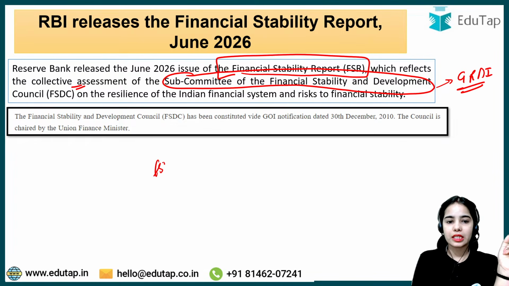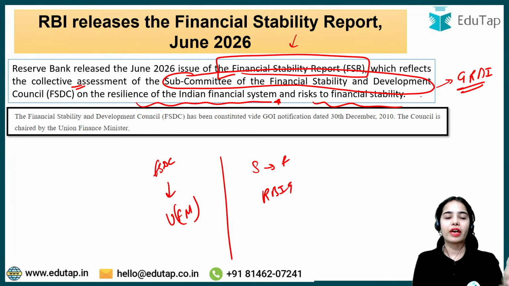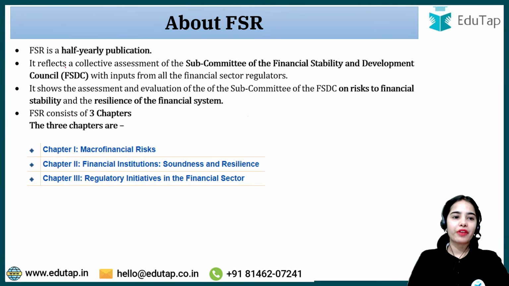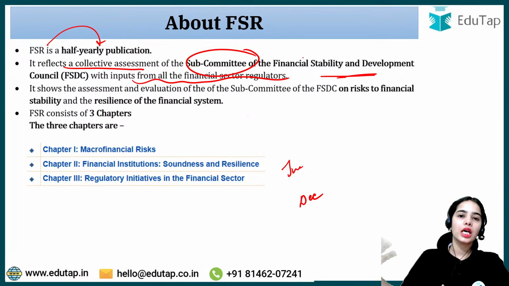The FSDC is chaired by the Union Finance Minister, while the subcommittee of FSDC is chaired by the RBI Governor. Now this FSR provides us clarity about the resilience of the Indian financial system and the risk to financial stability. FSR is a half-yearly publication which is released for June as well as for December. It reflects a collective assessment of the subcommittee of the FSDC with inputs from all the financial sector regulators, from the SEBI, IRDAI, PFRDA, and the RBI also.